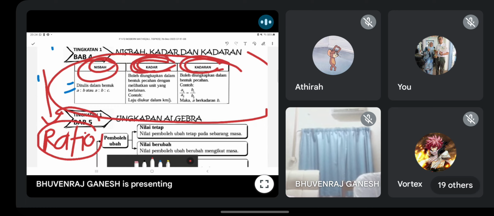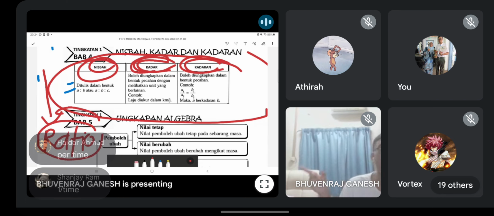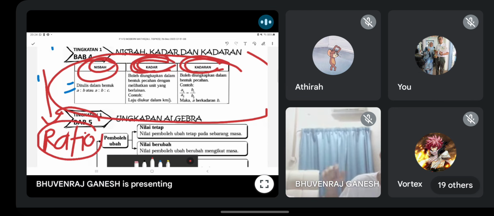Alright, so next one you all learn is about rate. I think anyone here who takes science stream is very familiar. Guys, if they mention the word rate, what do they refer to? Bila nampak perkataan kadar? Yes, per time. Bahagi dengan masa, 1/time. Per unit time, meaning per second, per minute, per jam. It has a time frame. Dia ada julat masa dia. It's not forever, it's a specific limit.